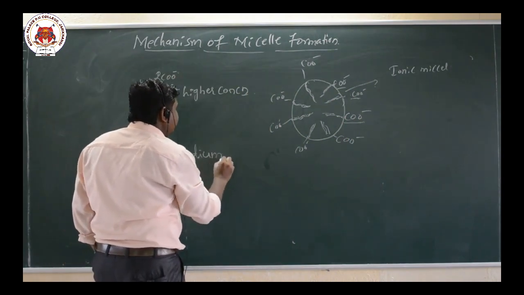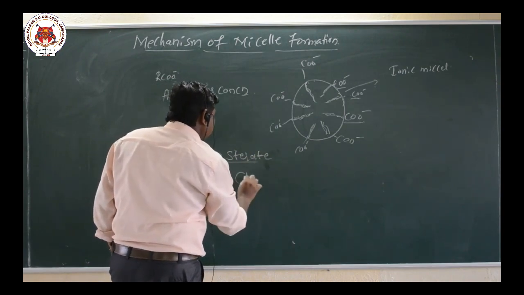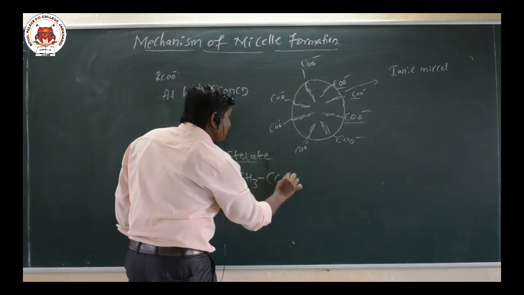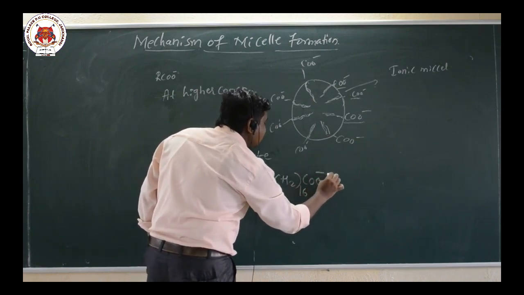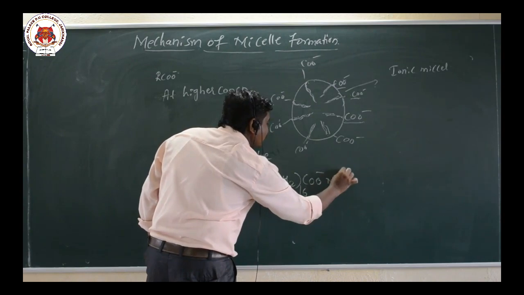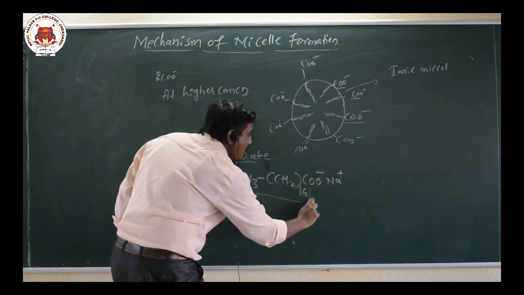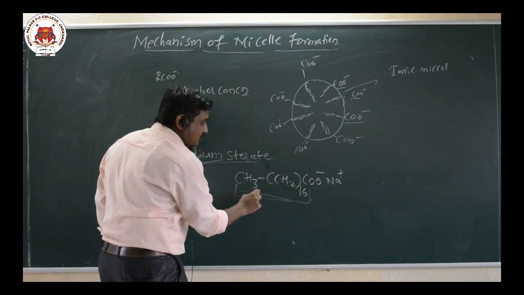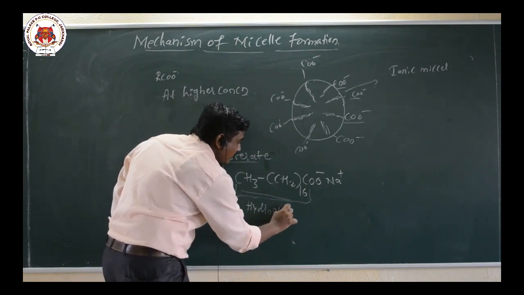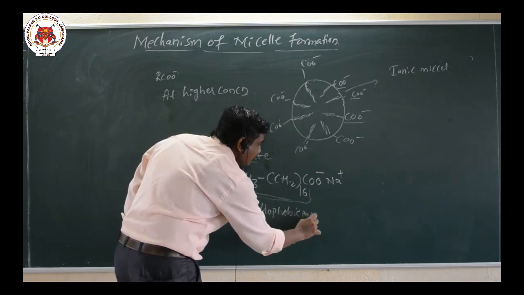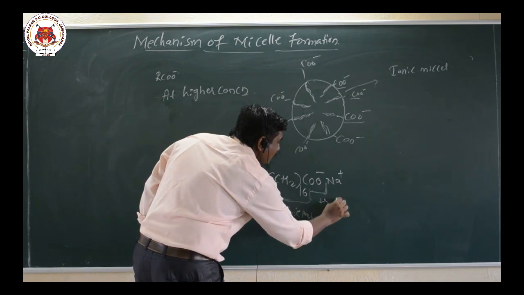So an example is sodium stearate. The example for soap is sodium stearate. The part CH3, CH2 16 times, then we have COO minus Na plus. So this is an example, sodium stearate. Again we have here the long chain hydrocarbon part, this one, which is the hydrophobic part. And this is the polar head, so this is the hydrophilic part.